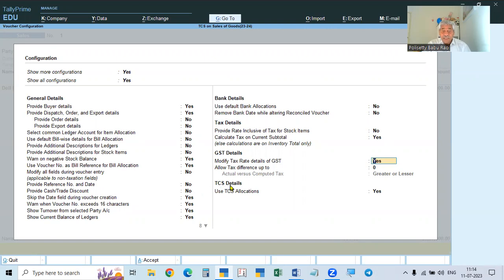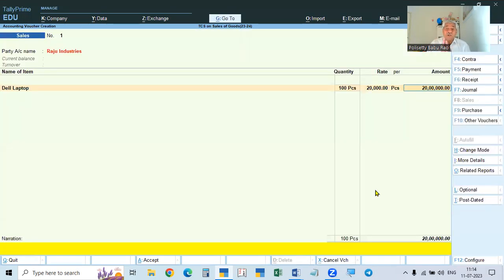And then come down. TCS details. Use TCS allocations. Also make it yes. So both you have to make it yes. So the TCS allocations will show the nature of transaction and what is the assessable value, what is the amount on which the TCS is to be calculated. It will show again the local or non-local.